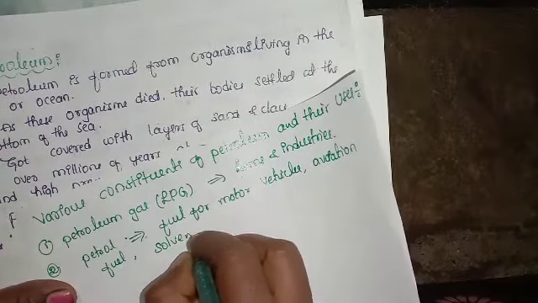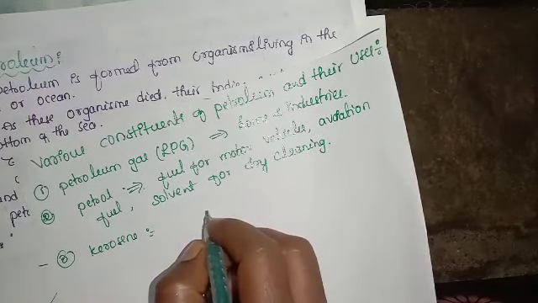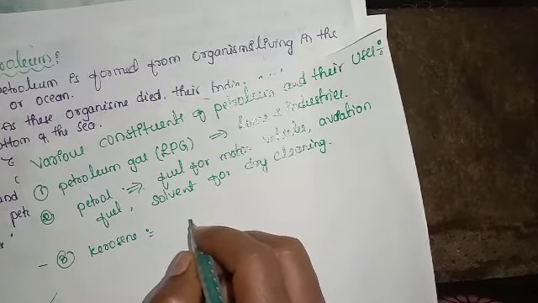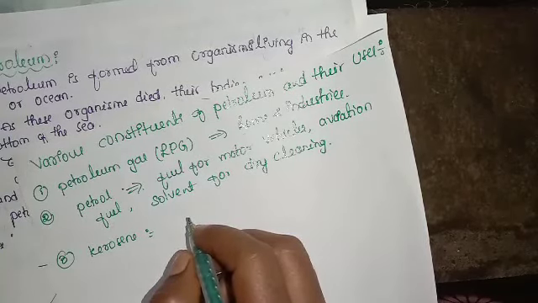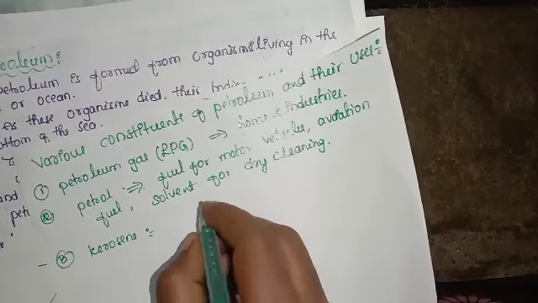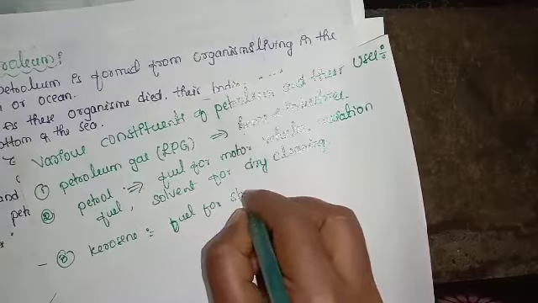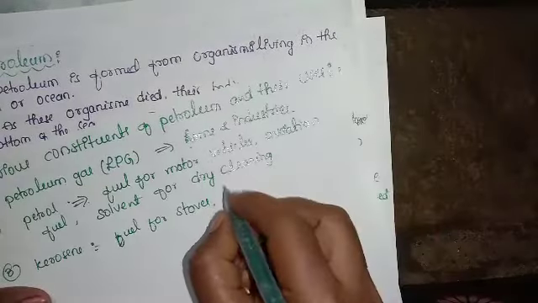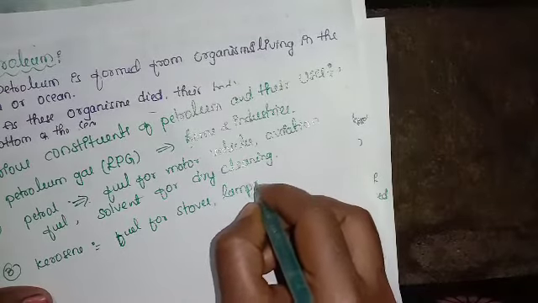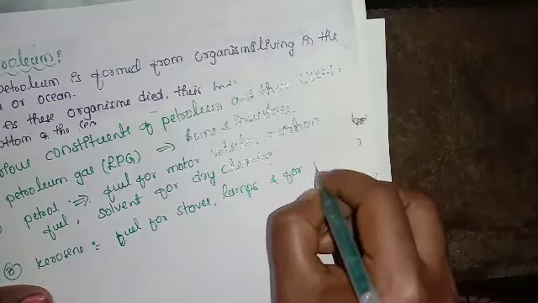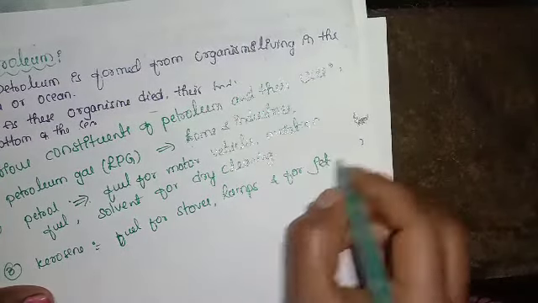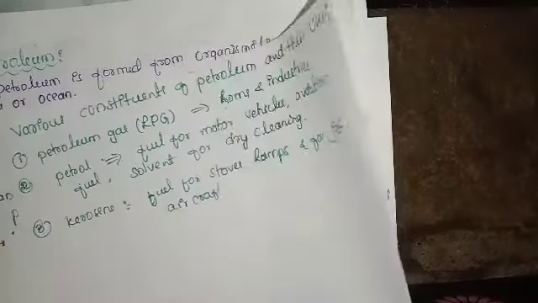The third one is kerosene. It is a fuel for stoves, some stoves work on kerosene. It is also a fuel for lamps and for jet aircraft. In jet aircraft, kerosene is used as a fuel.